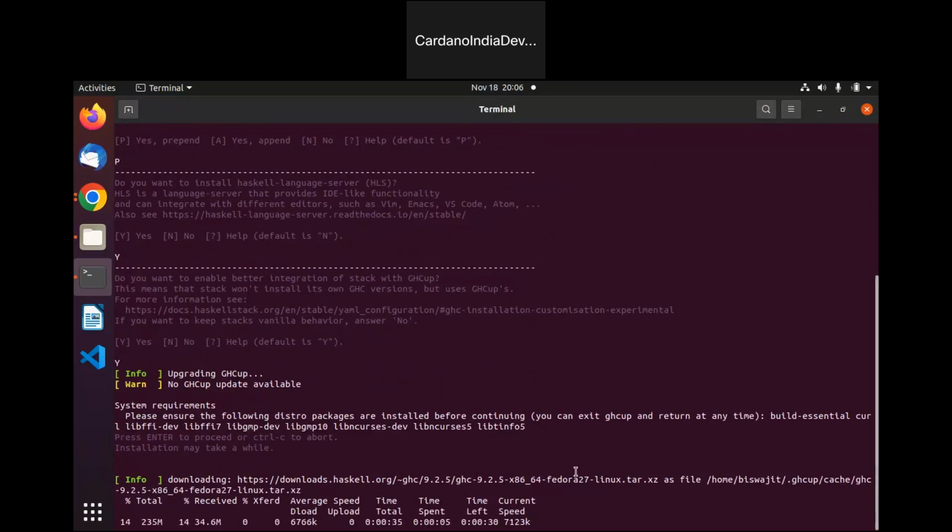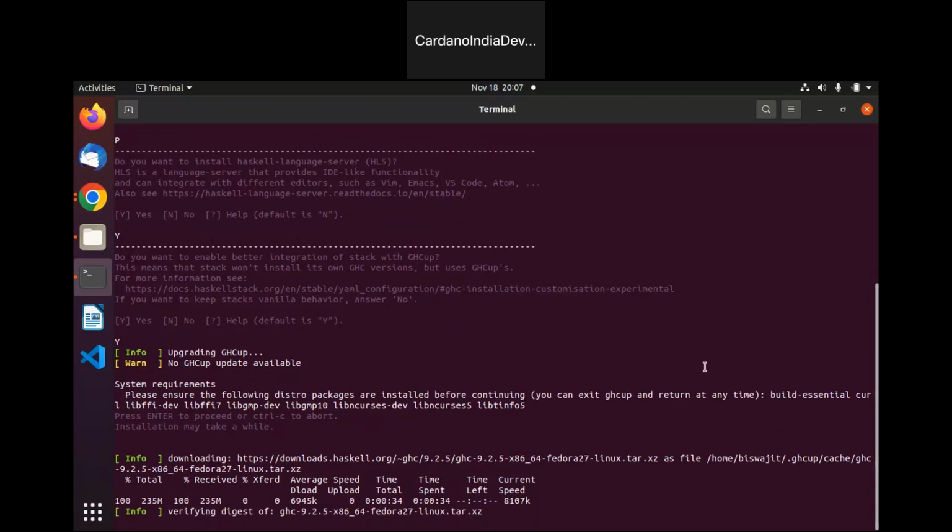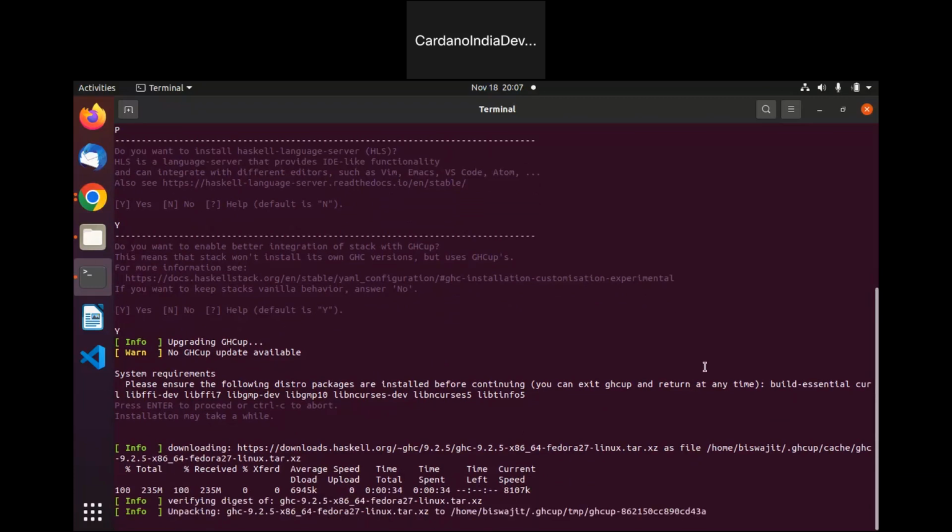Once you've done that, wait for some time. In the backend, it will store Haskell in your system. Let it finish this download, and I think once this download is complete, it will automatically install Haskell. Okay.